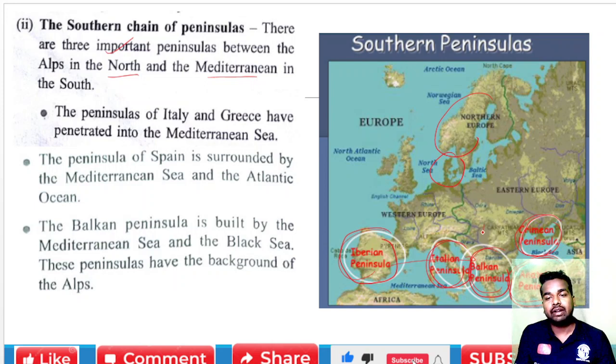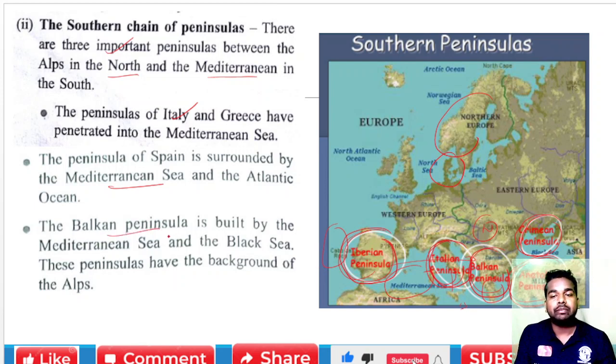We find the Alps in the north and the Mediterranean in the south, and between them we find so many peninsulas. The peninsulas of Italy and Greece penetrate into the Mediterranean Sea. This is Italy, and this is Greece. These two peninsulas penetrate into the Mediterranean Sea. And the peninsula of Spain is surrounded by the Mediterranean Sea in this area, and the Atlantic Ocean in this area.